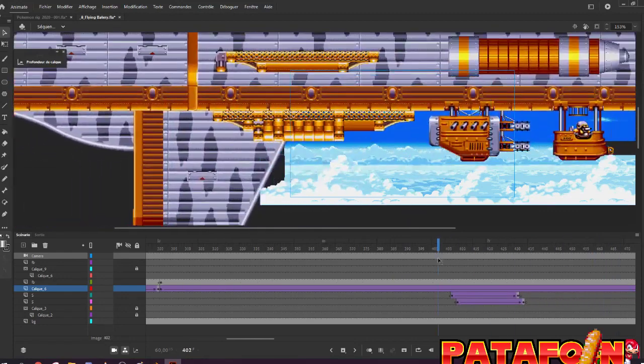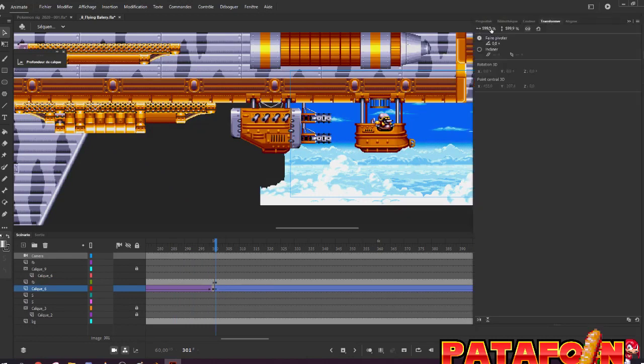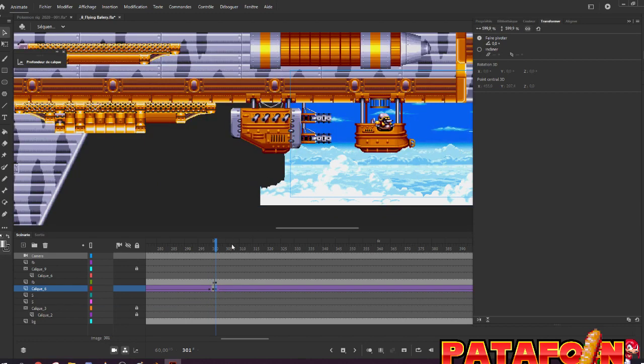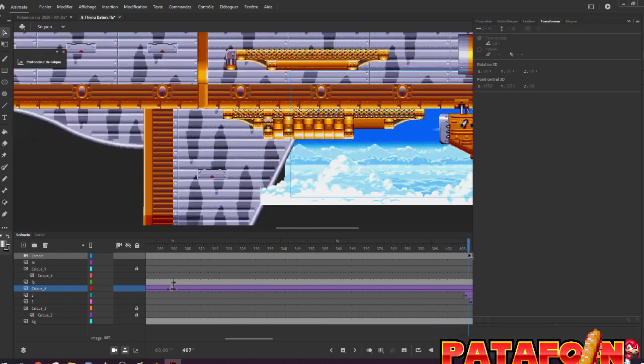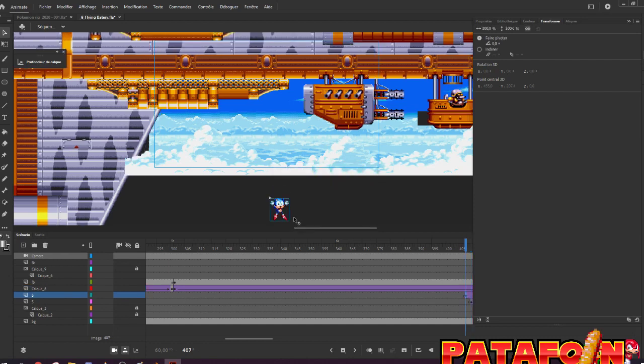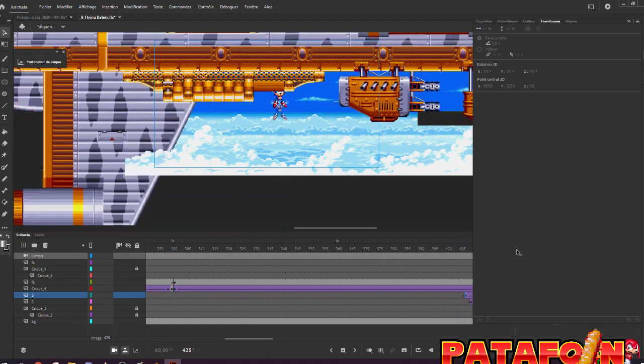And here we have the zoom. Here, what I have done is the camera is not moving, so I think what I have done is I have scaled it. So this is the normal size, and here I have scaled it. And I think Sonic is scaled, this means? No, oh, weird. Both.